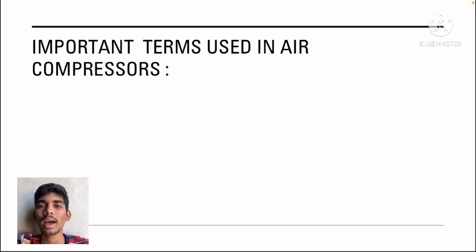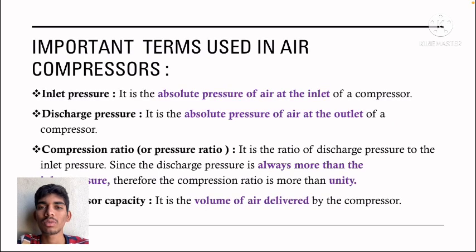Important terms used in air compressor. Inlet pressure. It is the absolute pressure of air at the inlet of a compressor. Discharge pressure. It is the absolute pressure of the air at the outlet of a compressor. Compression ratio. It is the ratio of discharge pressure to inlet pressure. Since the discharge pressure is always more than inlet pressure, the compression ratio is more than unity.